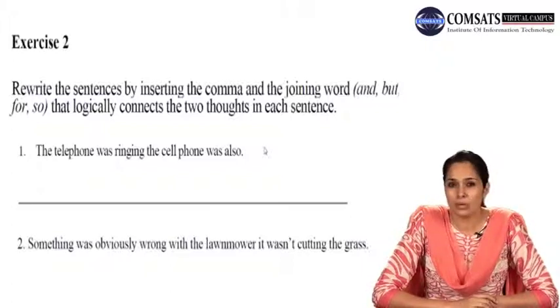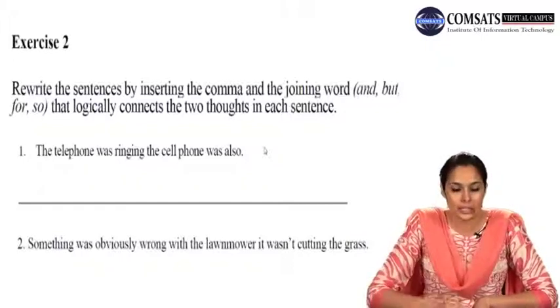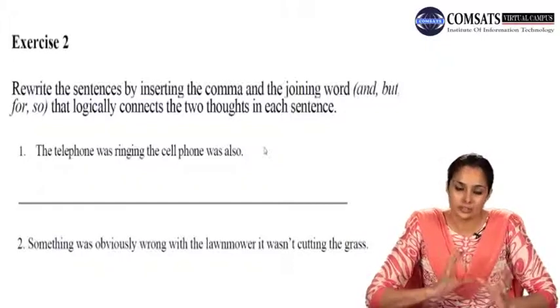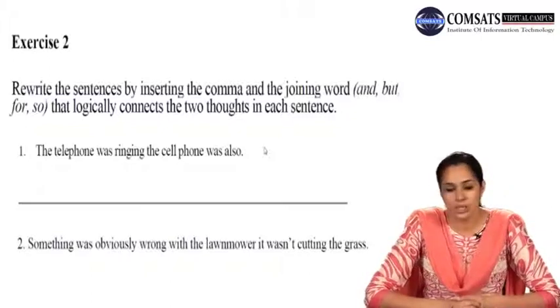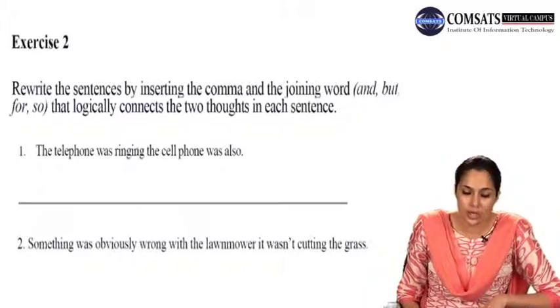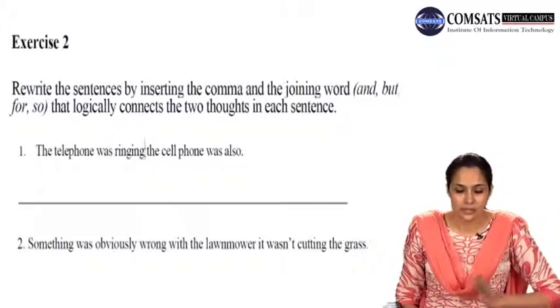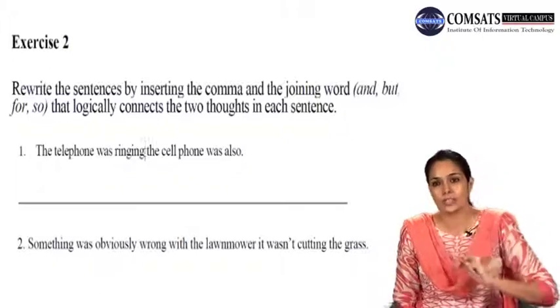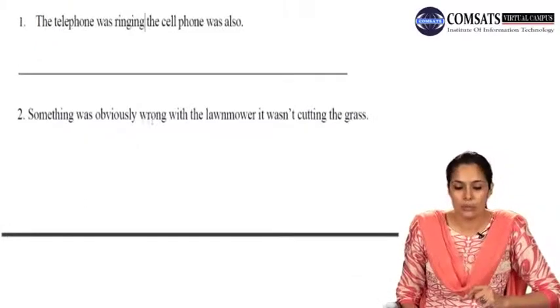Of course, we are talking about one kind of phone ringing and the cell phone was also ringing. So automatically there are two, the same type of two things that we are talking about, and they are doing the same function. So telephone was ringing and the cell phone was also ringing. You'll put a comma after ringing and then you add an and you say the cell phone was also. That means both the telephone and the cell phone were ringing. Something was obviously wrong with the lawn mower. It wasn't cutting the grass.